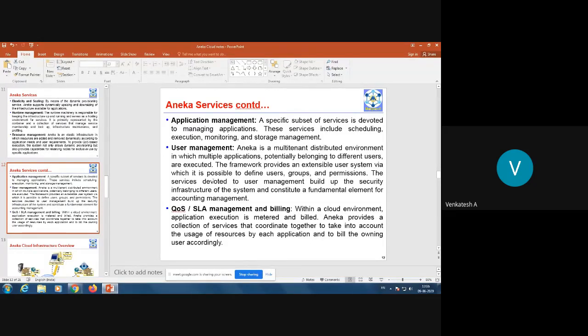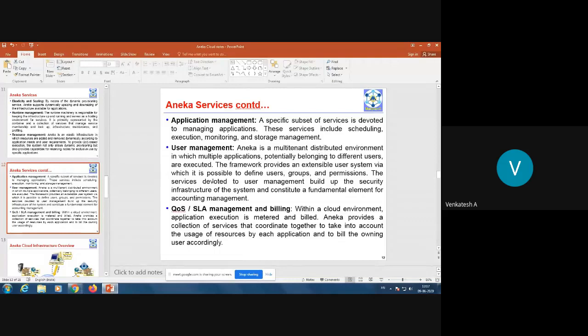So the aspects related to application management are scheduling the tasks and their execution, monitoring the execution, and managing the storage. Then user management. Aneka is a multi-tenant distributed environment. Multi-tenant means it supports multiple clients or multiple users, in which multiple applications potentially belonging to different users are executed. The framework provides an extensible model for users, groups, and permissions. The services devoted to user management build up the security infrastructure of the system and constitute a fundamental element for accounting management.